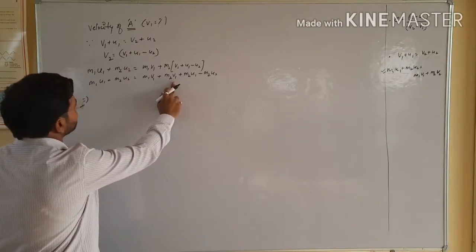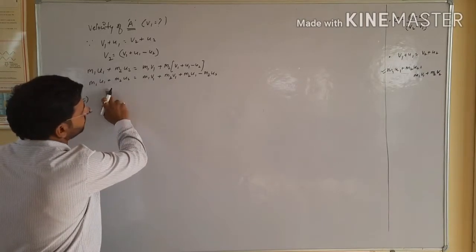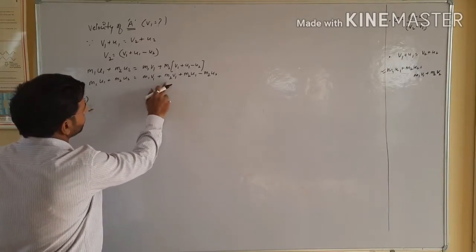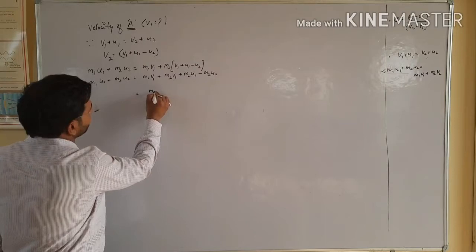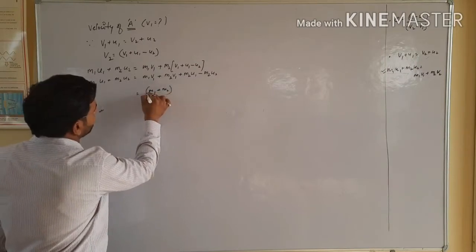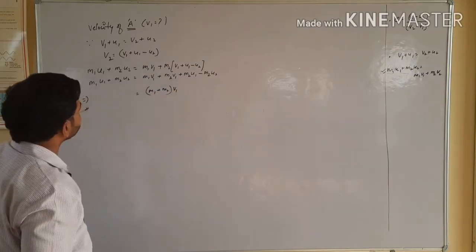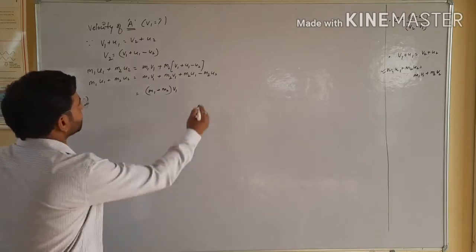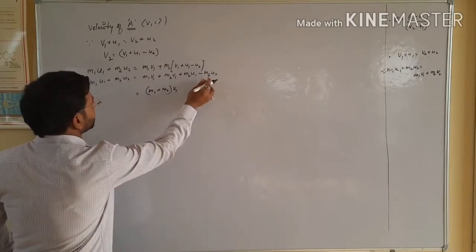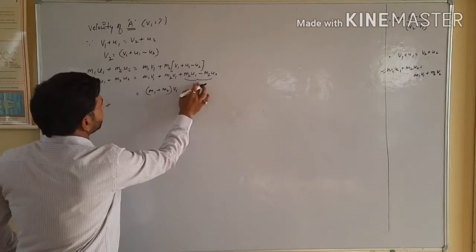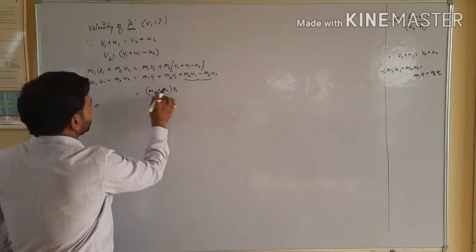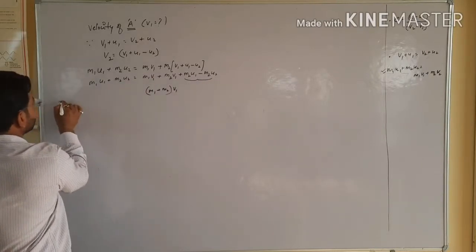v1 is here and here also, so we can write m1 plus m2 of v1. After that we will shift these two terms from LHS to RHS.